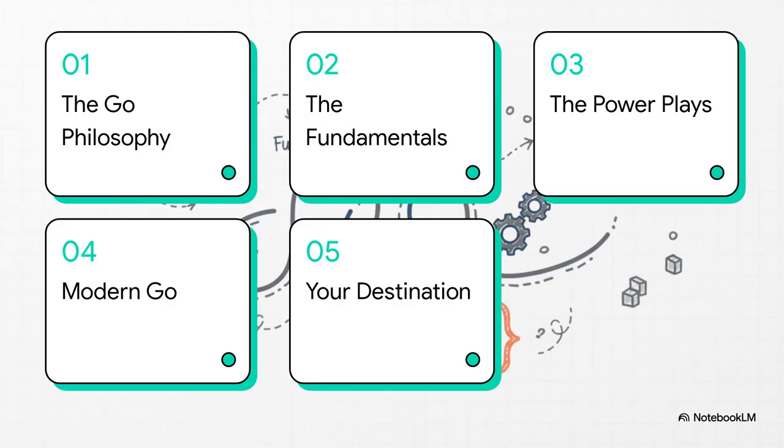All right, let's lay out our route. Here's the roadmap for our journey through Go. We're going to hit 5 key checkpoints. We'll start with its core philosophy, dig into its simple syntax, look at its power plays, cover modern features, and finally, see where it fits in the tech world.